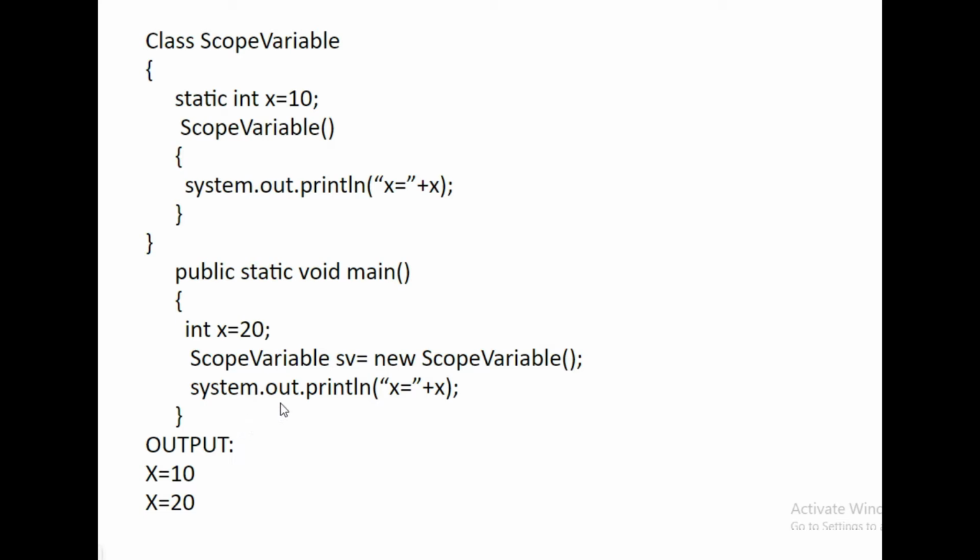Now System.out.println x is equal to plus x, but my x is 20 in this main, so my answer is 20, because the ScopeVariable class also has a variable named x with the value 10, but its scope is only for the ScopeVariable class. Outside this class the x is destroyed because we cannot use it outside that class. My output of this program is, first line x = 10 and second line x = 20.